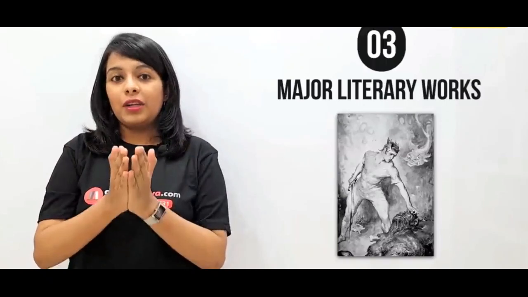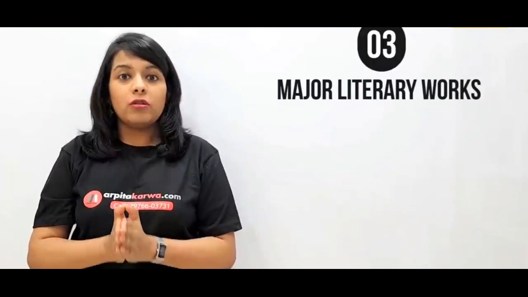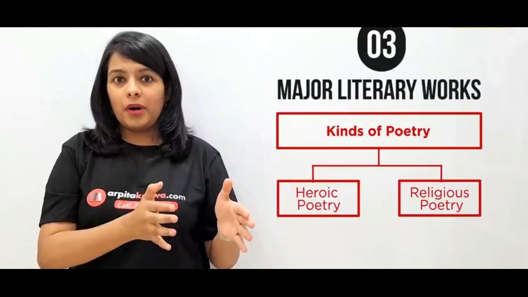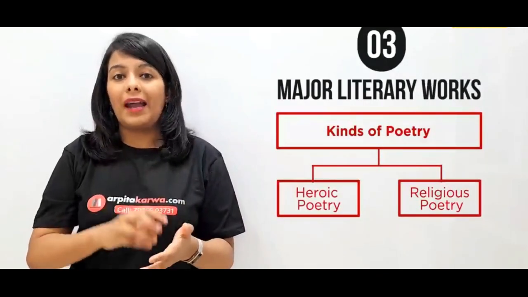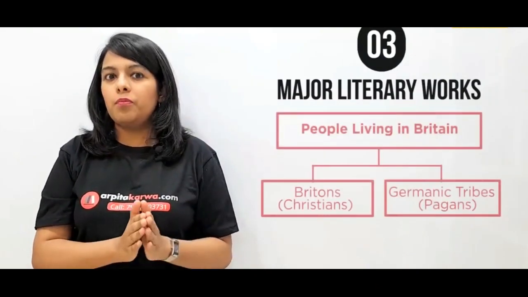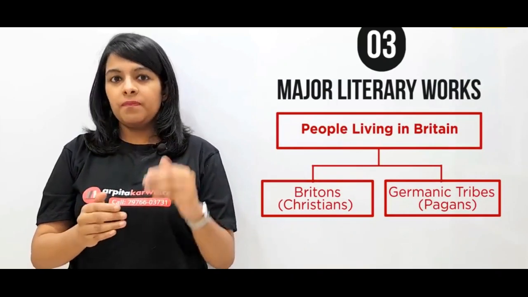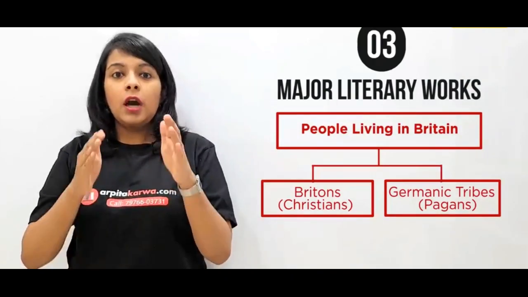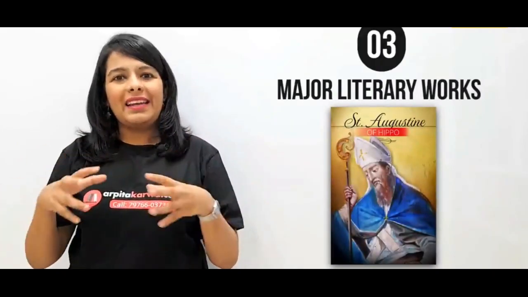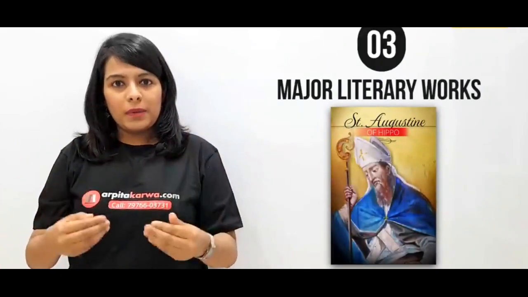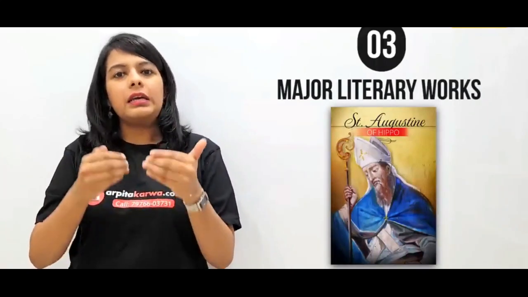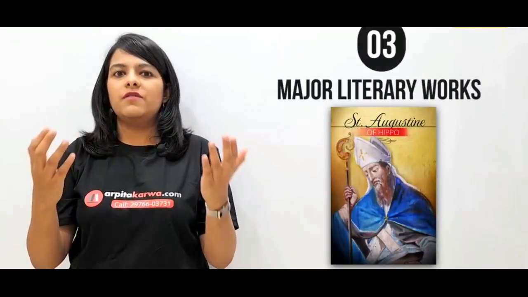Another kind of poetry that you will find in Old English literature is the Christian poetry or religious poetry. These poetries were written by the original Brythons. Now, Brythons, as we know, were people who were originally living in Britain. Now, these were Christians because during the 5th century, there was a man called Saint Augustine who tried to convert entire Europe into Christianity. So because he was trying to spread Christianity, even the original Brythons converted into Christianity and they started believing in Jesus Christ.